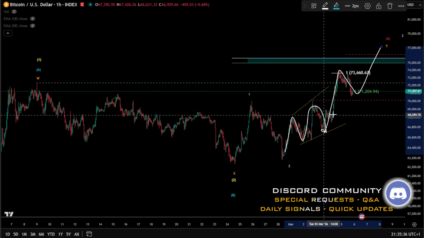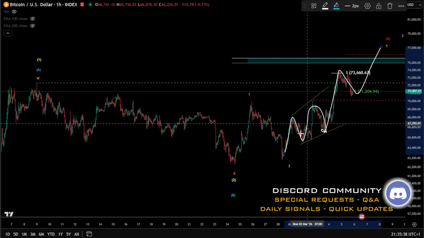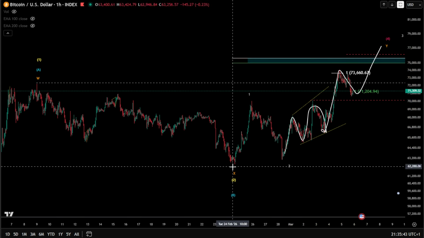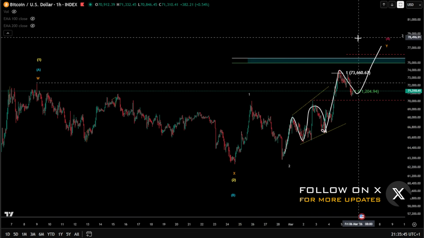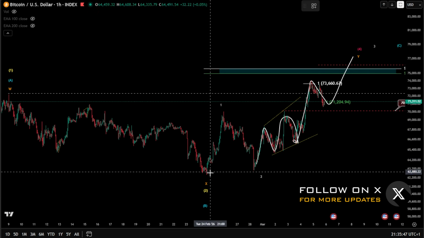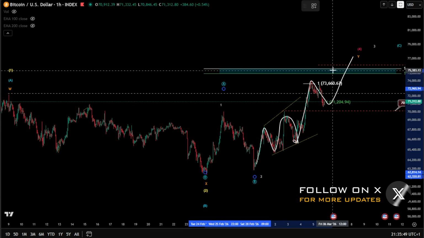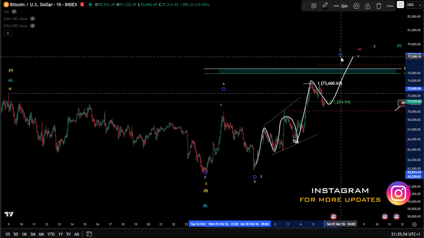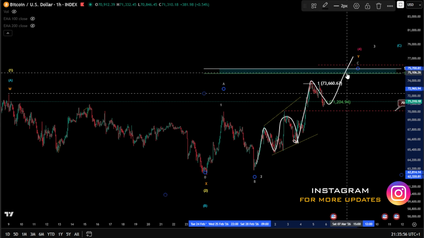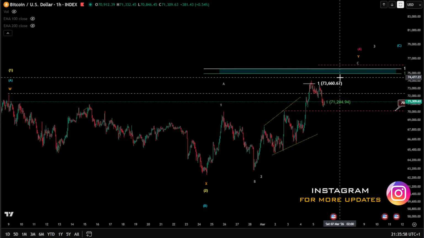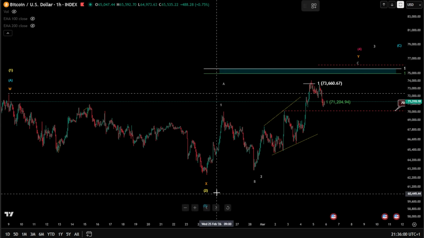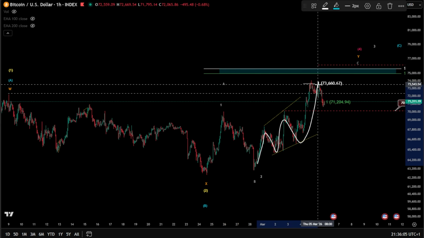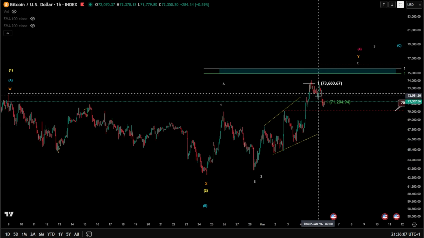Meaning with this impulse, if it is finished with 5 waves here, might be at least a wave Y. Then I can call it a wave Y as an ABC here. So in case we have an A, B and a C over there for a wave Y, by all means I cannot finish a wave Y over there without finishing an impulse for a wave C. It has to be an ABC, right? Unless again, which I doubt, as an expanding diagonal, I doubt it so much.